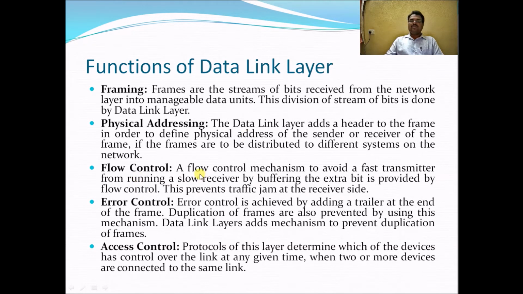Flow control is a mechanism to prevent a fast transmitter from overrunning a slow receiver by suffering extra bits, and this prevents traffic jam at the receiver side. Error control is achieved by adding a trailer at the end of the frame. Duplication of frames is also prevented by using this mechanism. The data link layer adds a mechanism to prevent duplication of frames.